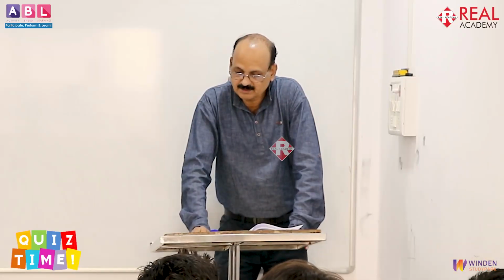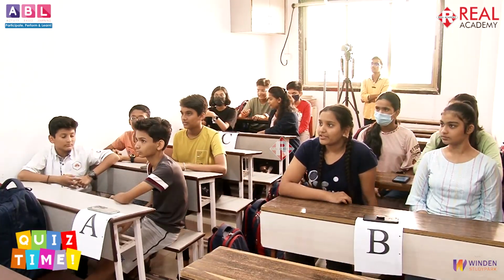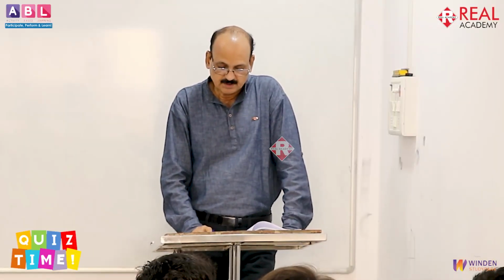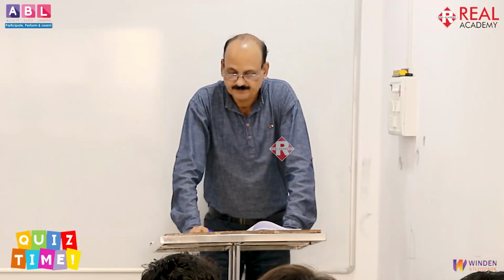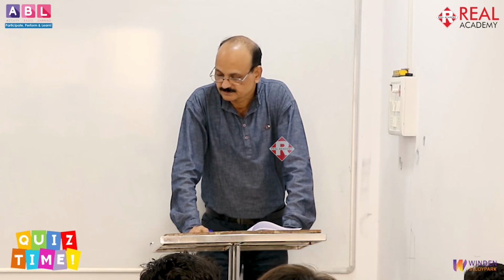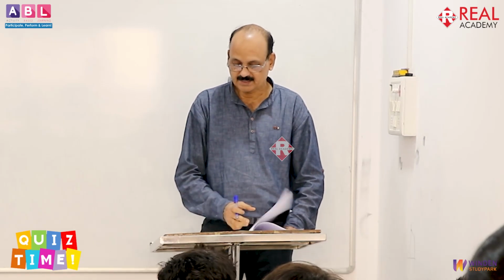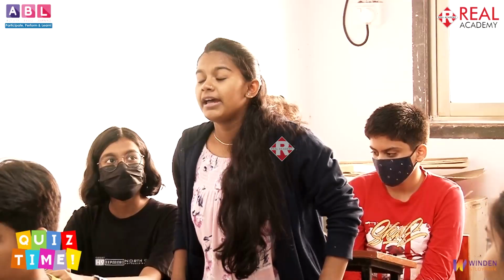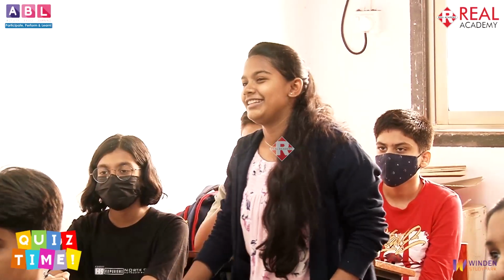What is the diameter at the equator of the Earth? 12,756. That's the correct answer. Next question. Who circumnavigated the Earth? C. Yes, Magellan. Right, please say it properly. Magellan, by the boat.